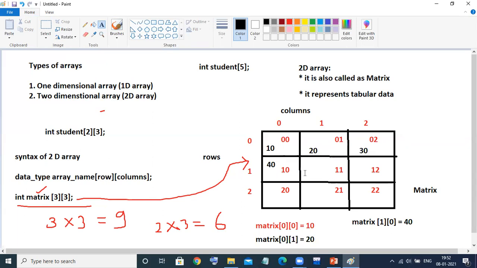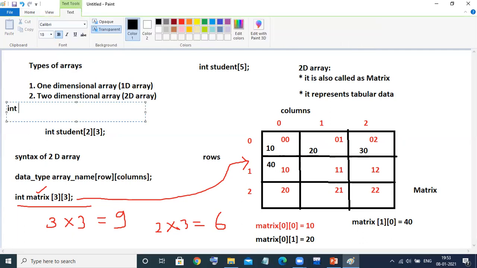I hope this is clear. Then we will quickly move on to the initialization. Of course, we have seen the initialization here, but I will tell you how to do static initialization of this array. Here only, or else it's better to take a fresh screen. Suppose I delete this. Okay, suppose I want to initialize the same matrix at the time of declaration. I'll take some different color so that you get a clear idea. I'll take int matrix.